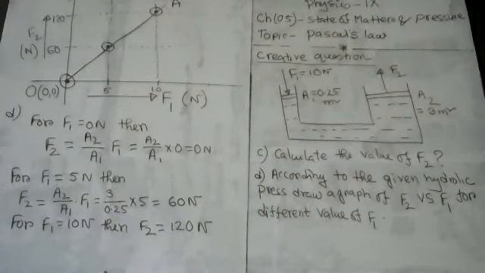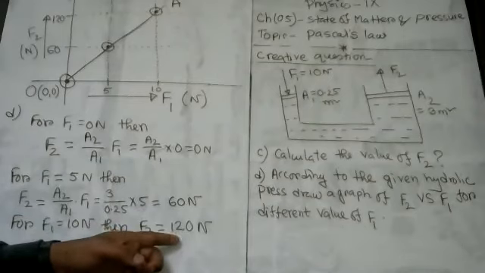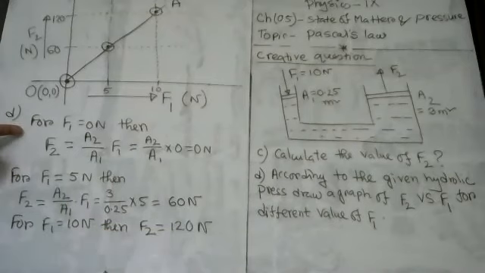Now, another data is known to me, that is for 10 Newton force, F2 equal to 120 Newton. So first data is known to me and next data is known to me. In this particular case, I'm considering 5 Newton to know the shape of the graph.